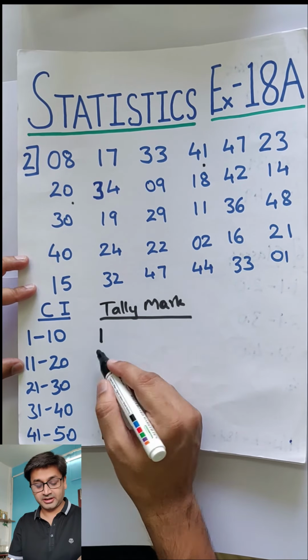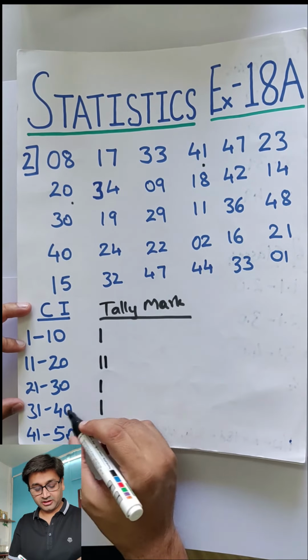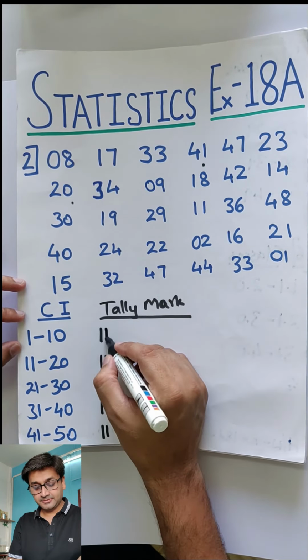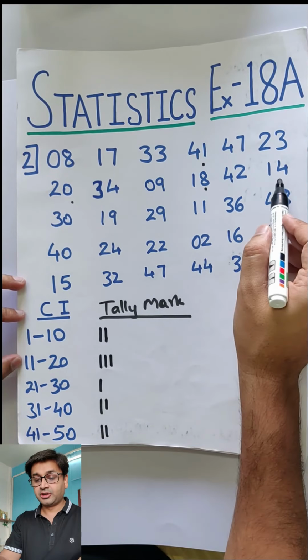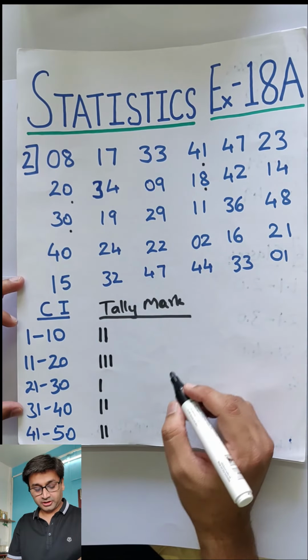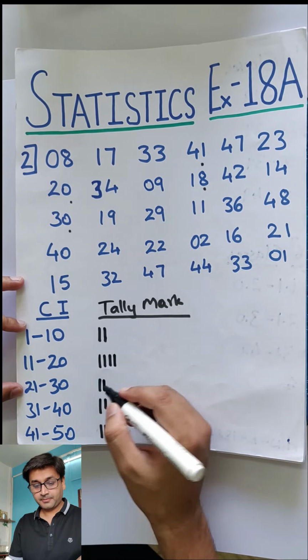Then 34, 9 and 18. So we reached here. Then 42, 14 and 30.